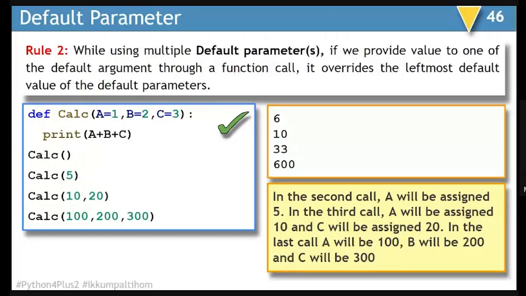When I'm passing 5, a is overwritten by 5 and b and c remain 2 and 3. In the third call, when I'm passing 10 and 20, a will be overwritten by 10, b will be overwritten by 20, c will remain 3. In the last one, all of them will be overwritten, right? So that is how these answers come.